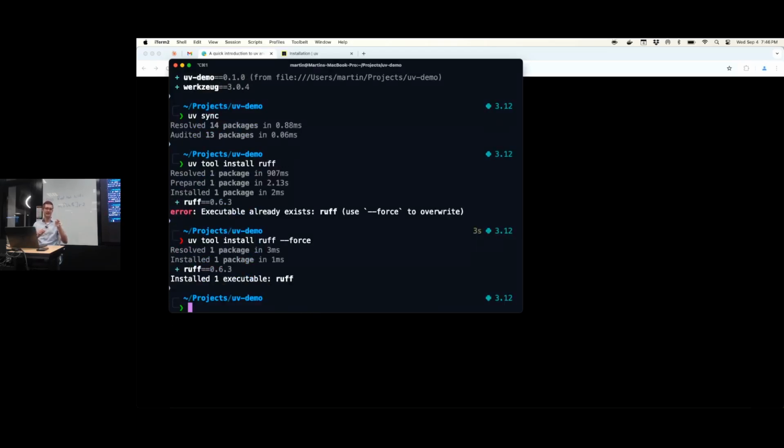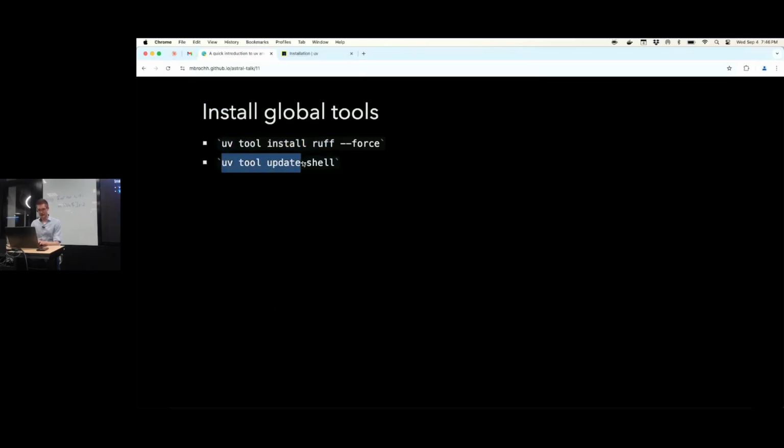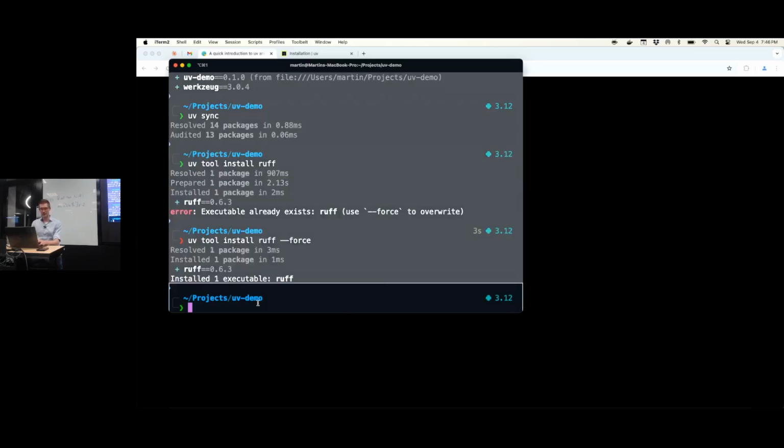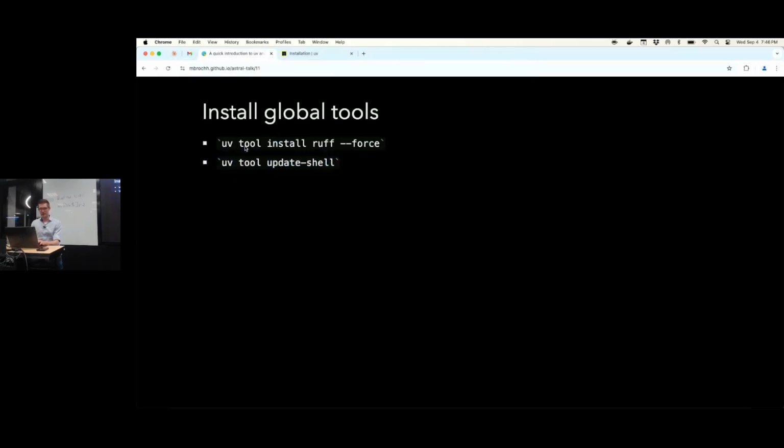Then it's going to overwrite wherever the Ruff executable has been deployed earlier. Yeah? So now I have the Ruff command available, and the warning is not happening anymore. When I did this the very first time, there was a message here that I should consider running uv tool update-shell. Yeah.